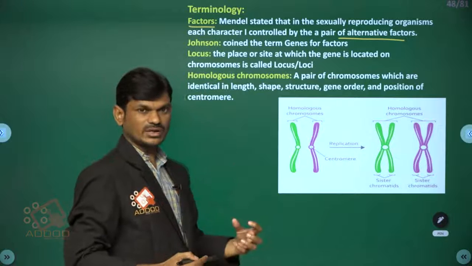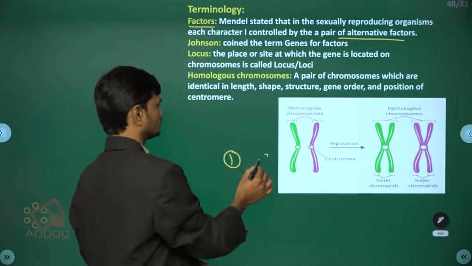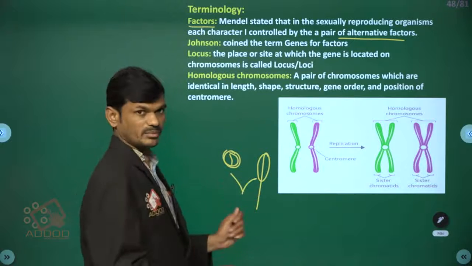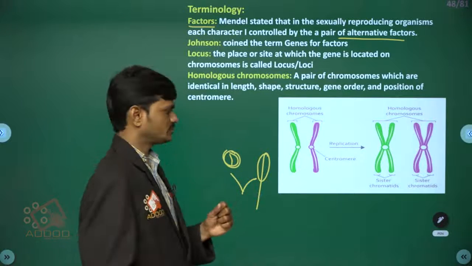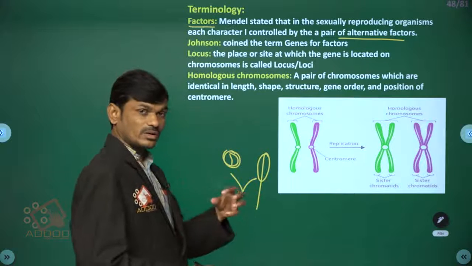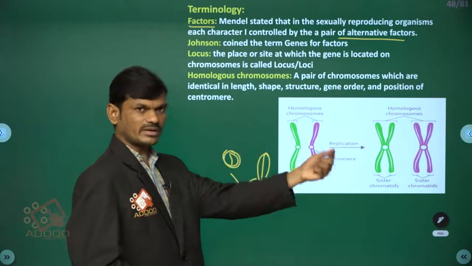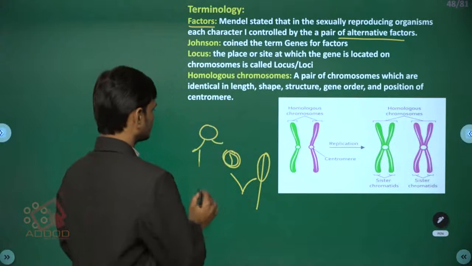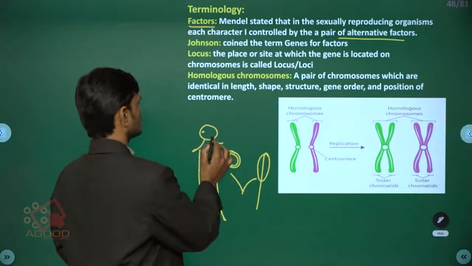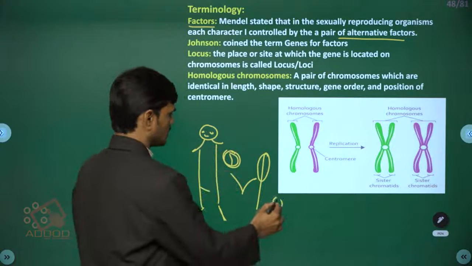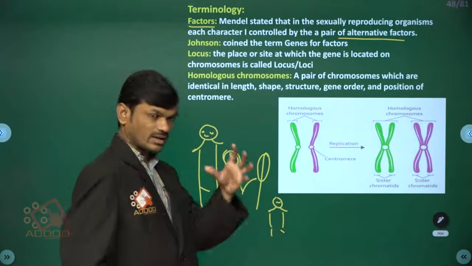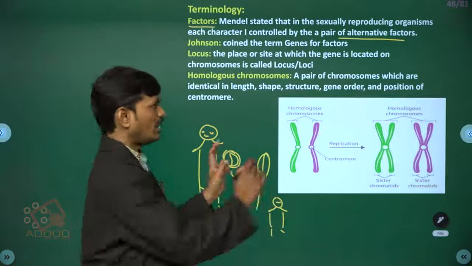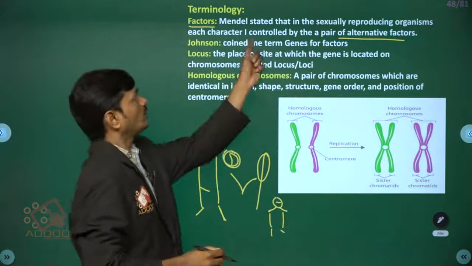Sexual reproduction means male gametes and female gametes fuse. In these organisms, for example in human beings, tallness is one character, shortness is also a character, and the color of the human beings is also a character. Each character is controlled by alternative factors, as stated by Mendel.